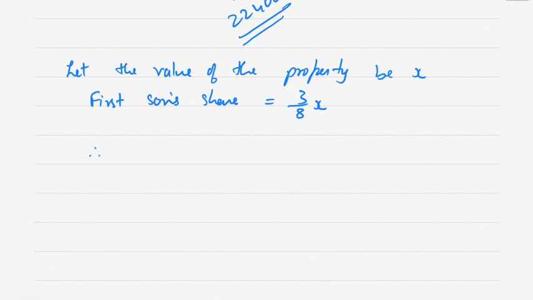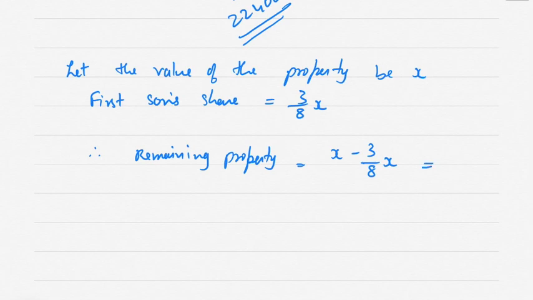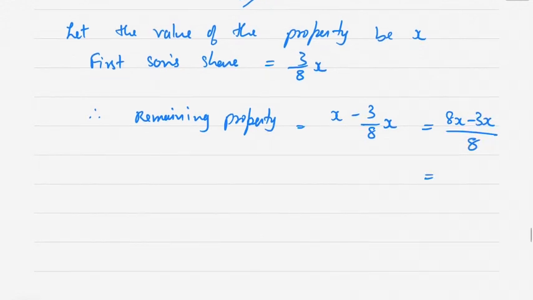Therefore, remaining property is equal to X minus 3/8X, which will come to 5/8. So (8x minus 3x) upon 8 comes to 5 by 8x, the remaining property.